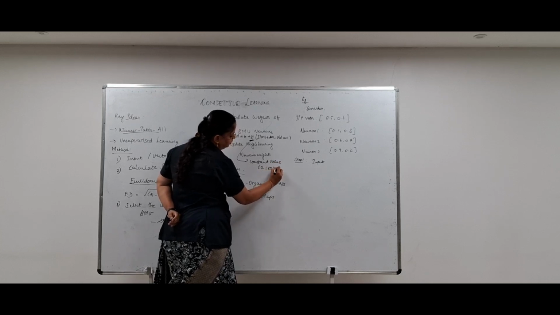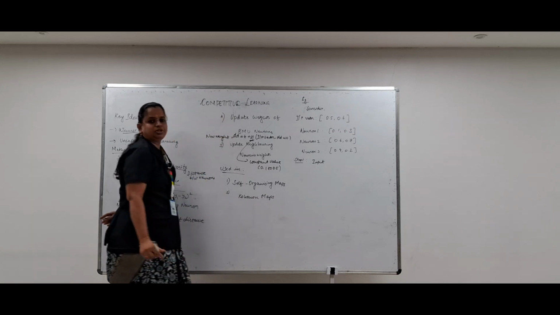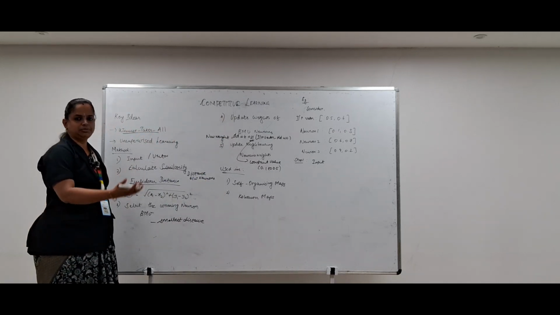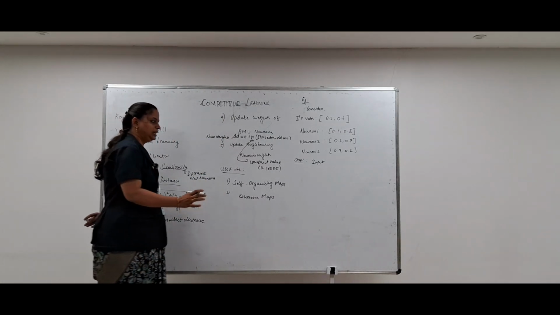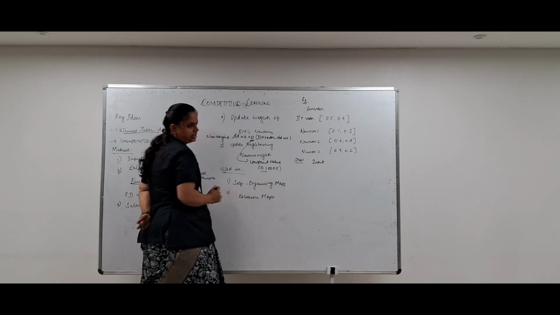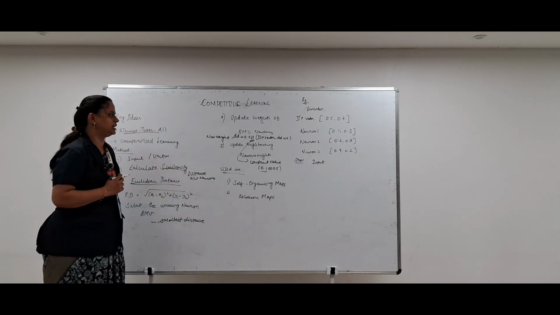So this depends upon the user or the machine. The eta value can be any value between 0.1 and 0.5. Normally it is taken either as 0.1 or 0.3. These two are the mostly used eta values.